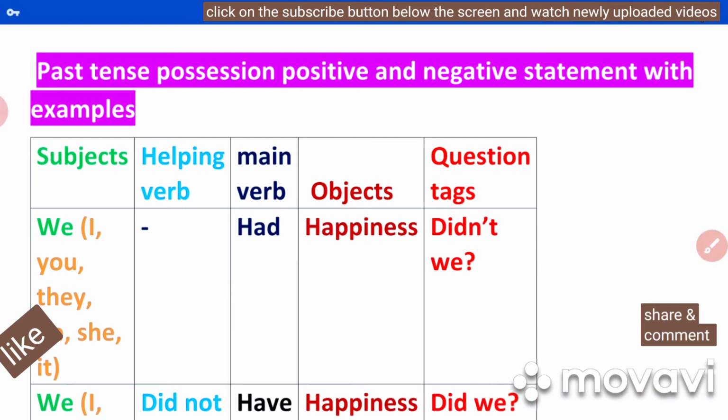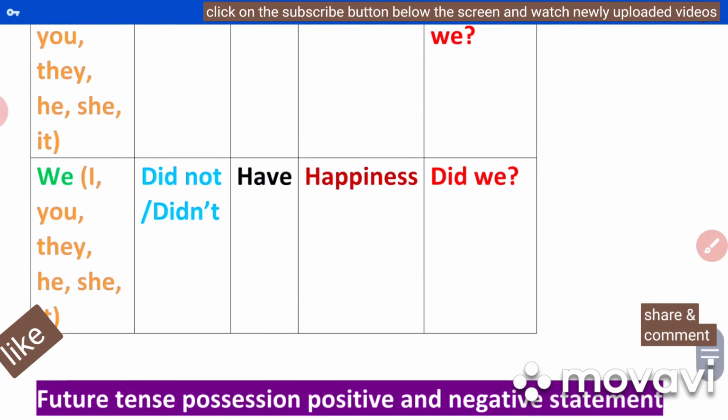Next, we, this is a negative statement. We didn't have happiness. Negative statement. The helping verb is here; have is the main verb here. We didn't have happiness. Did we? It's a positive question tag.